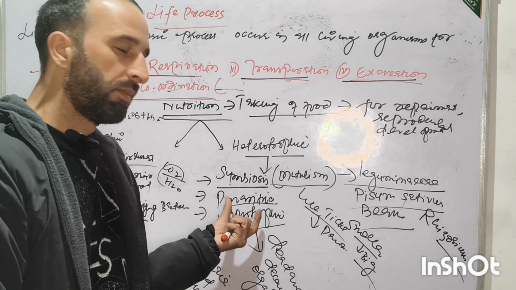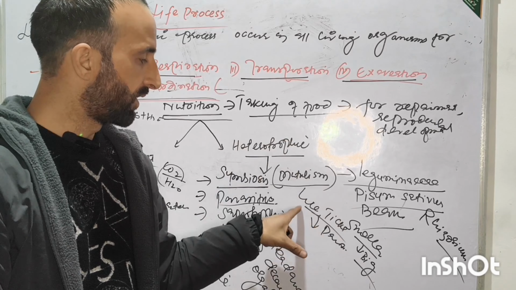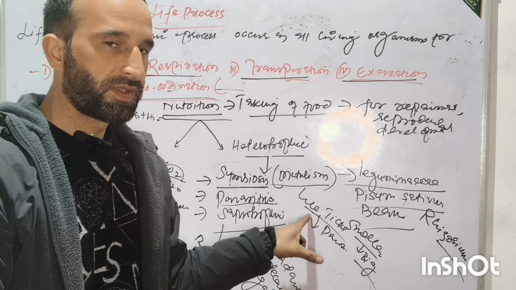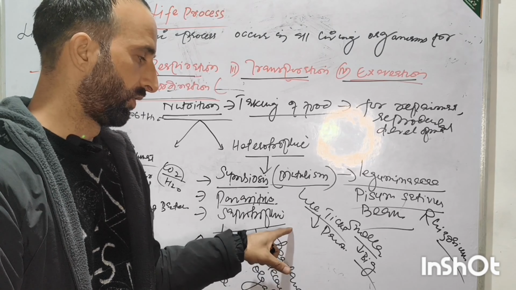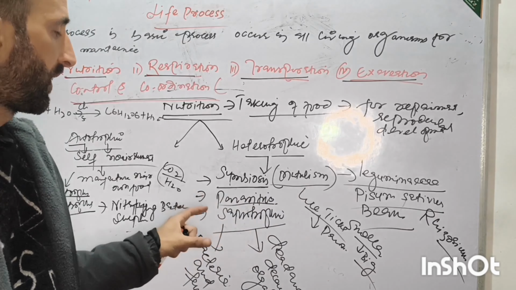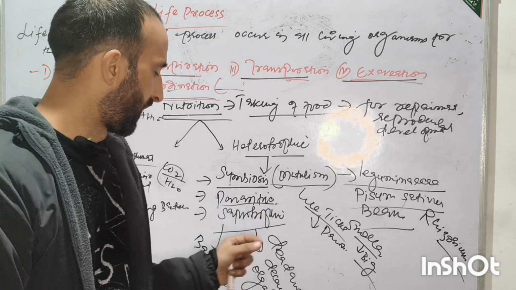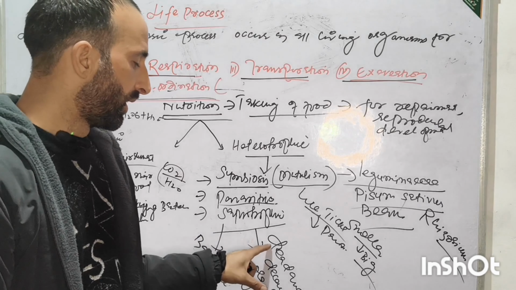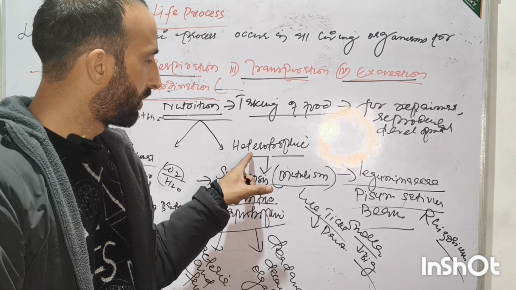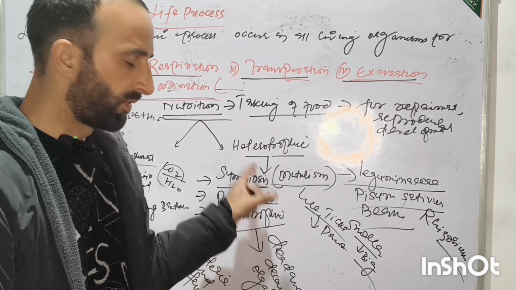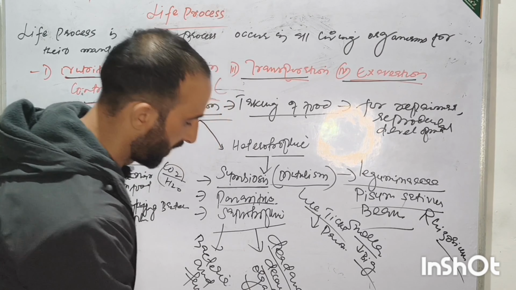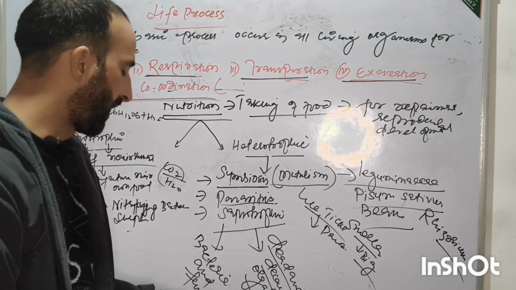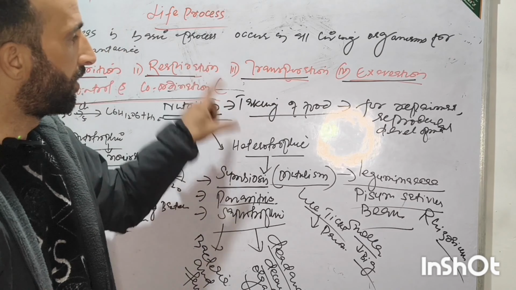Parasitic means depending upon others, with a host and parasite relationship, and there are two types of parasites: ectoparasite and endoparasite. Saprotrophic nutrition is a heterotrophic mode in which organisms derive their nutrition from dead and decaying organic matter. The best examples are bacteria and fungi. This is all about today's lecture.